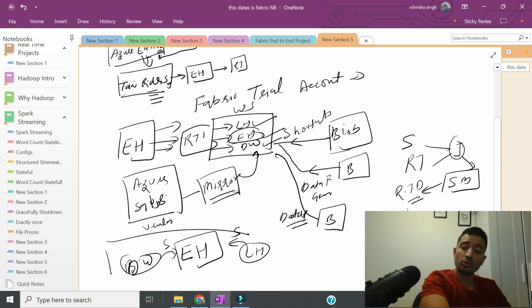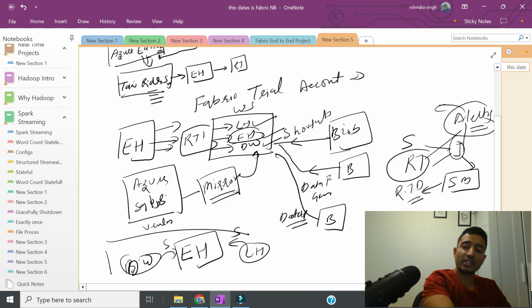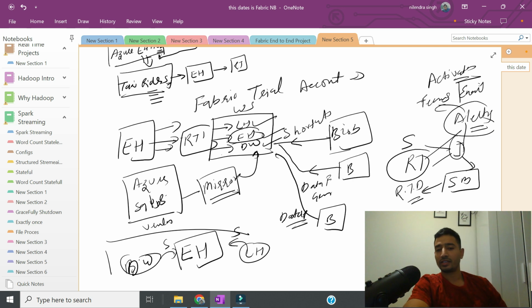And how to use this real-time data or this join data for alerting, right? And where we can do this alerting integration with your Teams or emails, etc. And this is where Activator will come in picture, right?